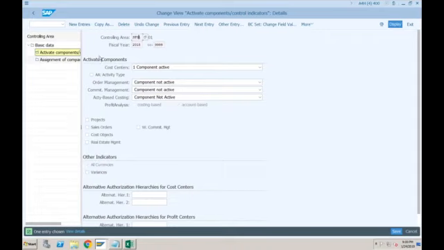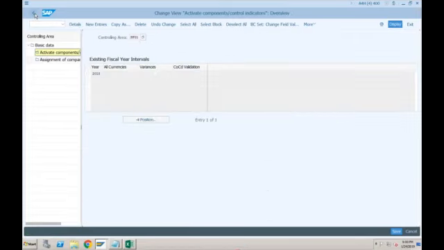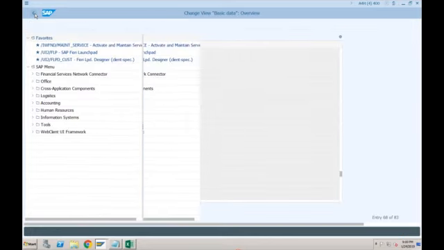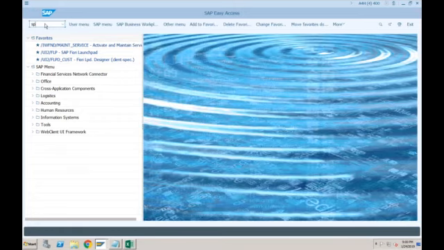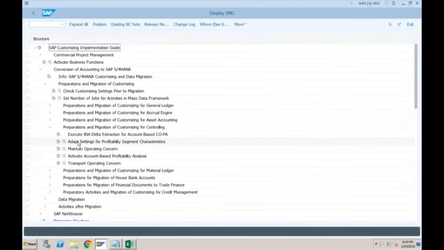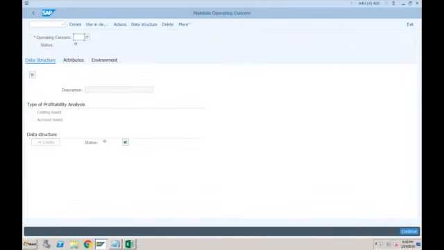Okay, yeah. But still, I think there is one configuration missing, or maybe we need to just log off and try once again. Sometimes it happens that the tables are only updated when you log off and log in again. Let me see once, otherwise we will do the same thing. So customization, controlling, these are not relevant to us. These are only relevant for conversion. We'll talk about that later. Maintain operating concern. Our operating concern is already maintained. It is also green, so there is no issue here.